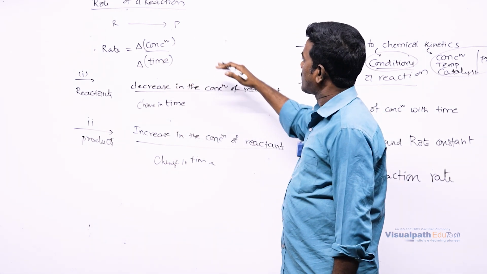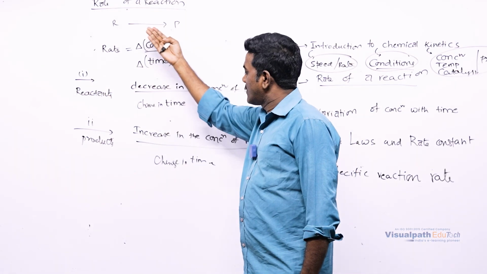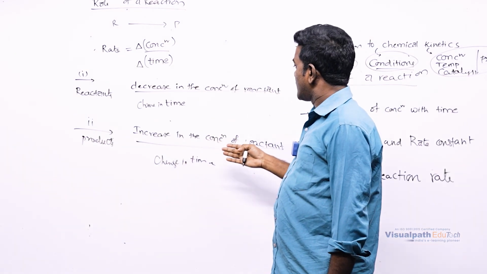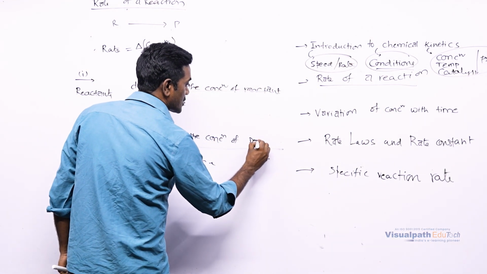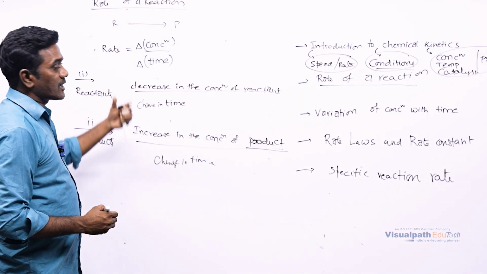Decrease in the concentration of reactant shows how the reactant is changing in some time. In the same way, we see how the products are changing, as the increase in the concentration of product. The increase in the concentration of product or the decrease in the concentration of reactant is going to be the rate of the reaction.